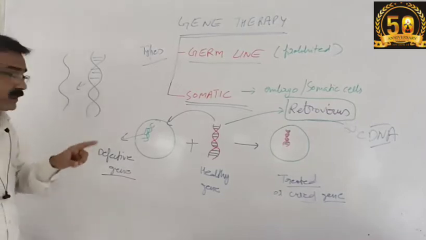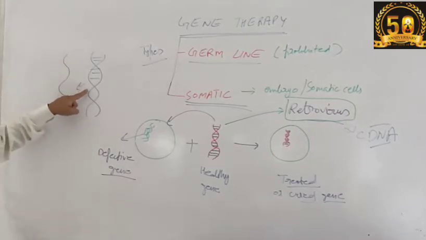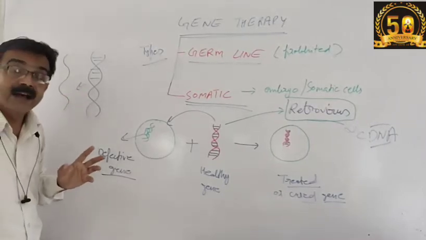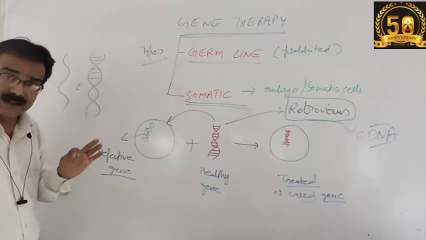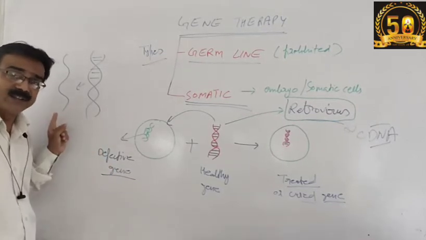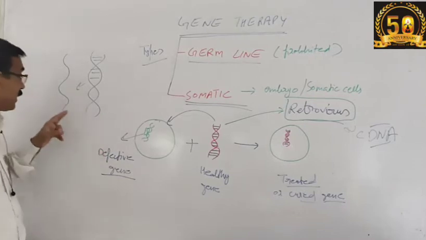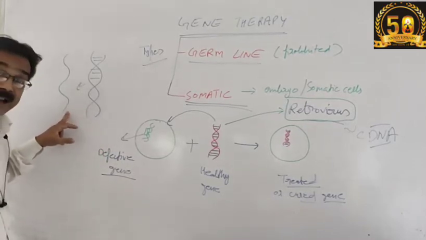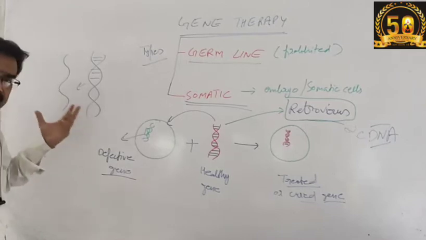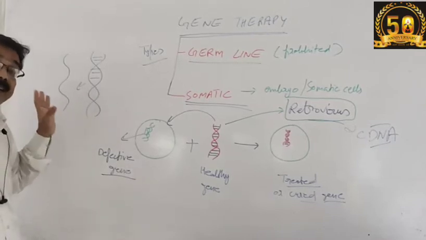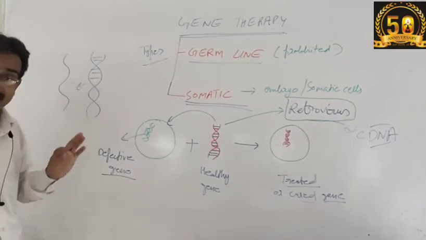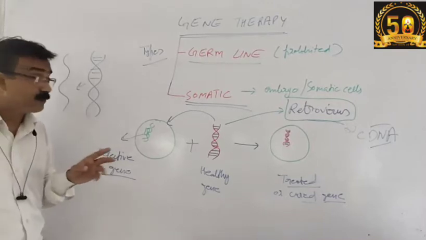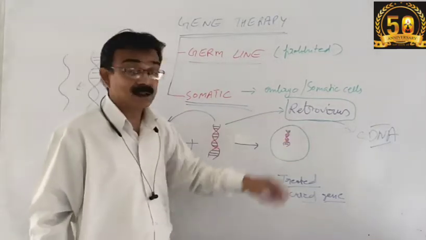And generally one strand of this DNA is referred to as RNA. In general, ribonucleic acid is one strand of DNA. So a normal RNA is not supposed to form DNA further, but the retrovirus is different.